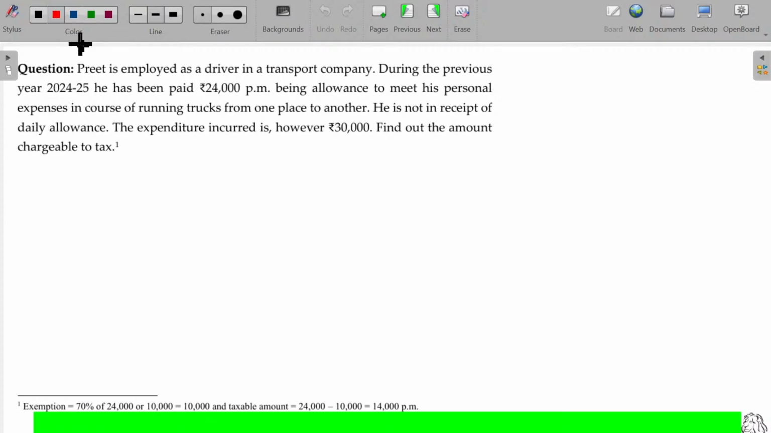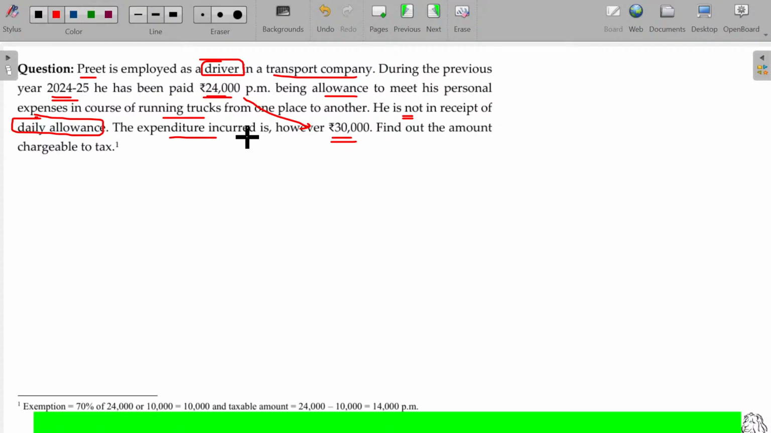Now let's try to solve this illustration. Preet is employed as a driver in a transport company. During the previous year 24-25, he has been paid 24,000 per month, as allowance to meet his personal expenses in the course of running trucks from one place to another. He is not in receipt of daily allowances. Is that clear? So he does not get any daily allowances. Instead of that only, he is getting this 24,000 rupees per month. The actual expenditure incurred, however, is 30,000 rupees. He gets only 24,000, but he spends 30,000 rupees.